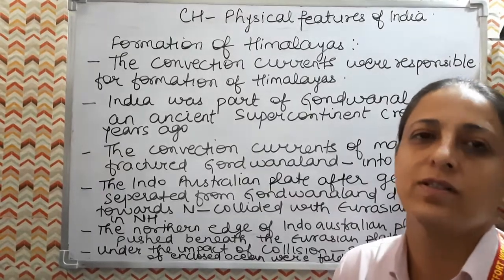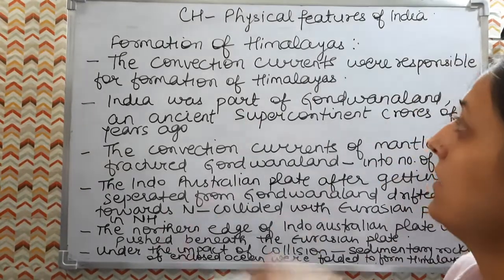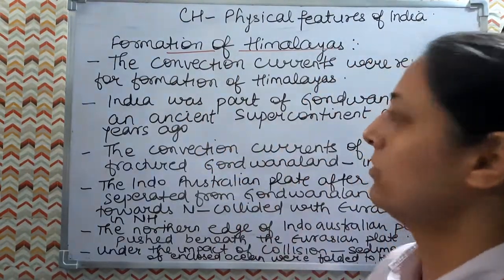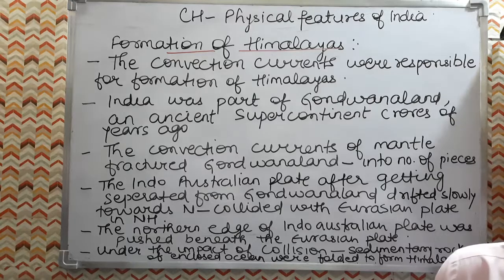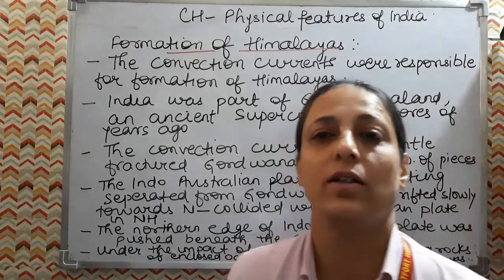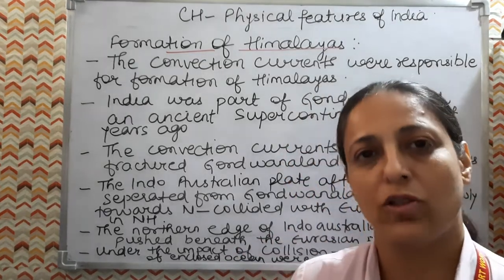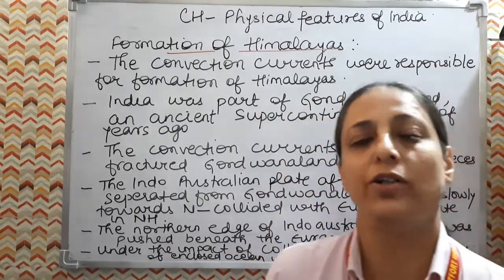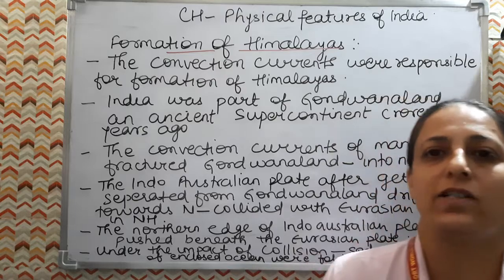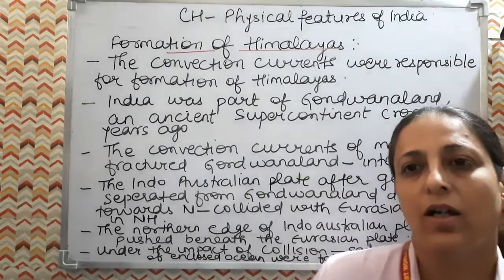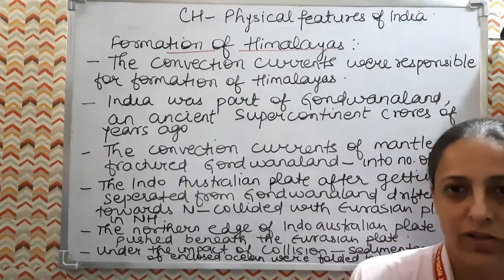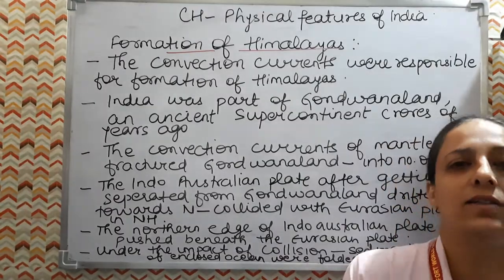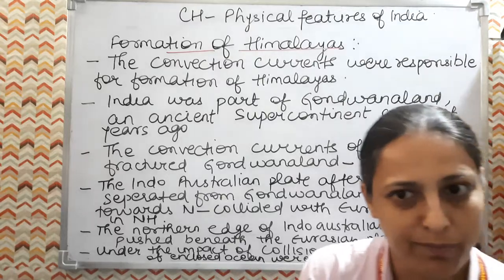Now we have to discuss the formation of the Indian landmass, and in that we have to see the formation of the Himalayas. This is a very important topic that we need to understand. Here we need to understand the story of Pangaea. According to the theory of plate tectonics, the plates were floating on molten magma and moving in different directions. So now, how was the Indian landmass formed? To understand this we have to understand the story of Pangaea.